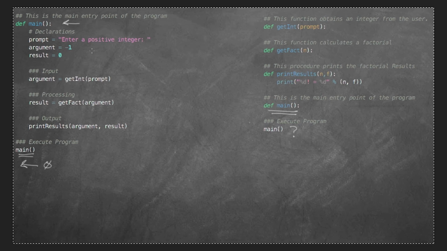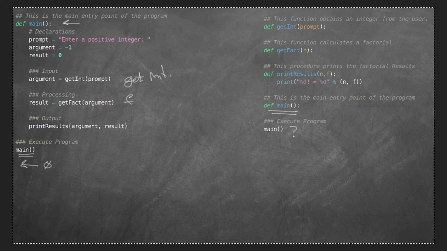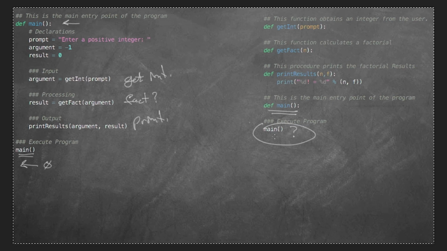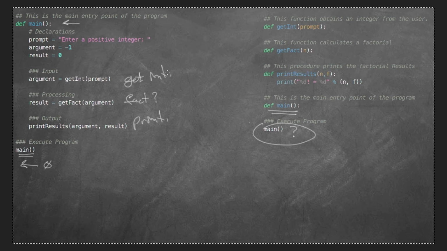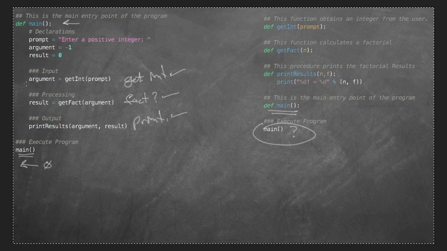And in the main function, my mind's eye goes to the notion of what exactly do I want to do? Well, I want to get an integer, right? And if I get an integer successfully, then I want to find out what its factorial is. And then if I pull that off, then I want to print it, right? And so that's what I'm doing. I've gone from zero complexity of just simply main being, hey, that's the program, to now inside main I'm going to get an integer, I'm going to get a factorial, and I'm going to print it.